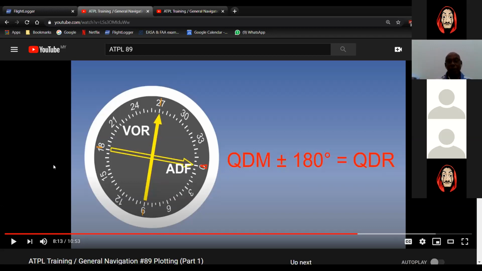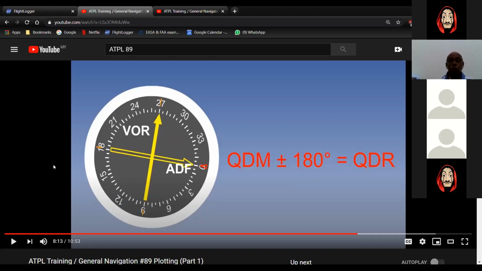If you want to change a homing to a bearing, it is the opposite, 180 out. So to the QDM, you add or subtract 180 degrees to get the bearing out of the airfield or the radio facility. Right? So QDR is the bearing from the radio facility.